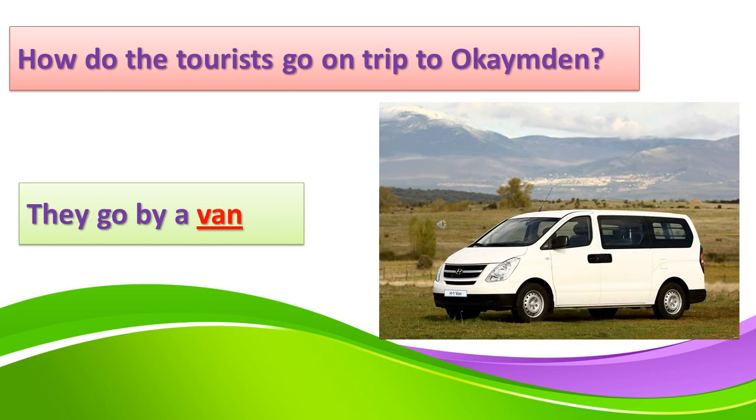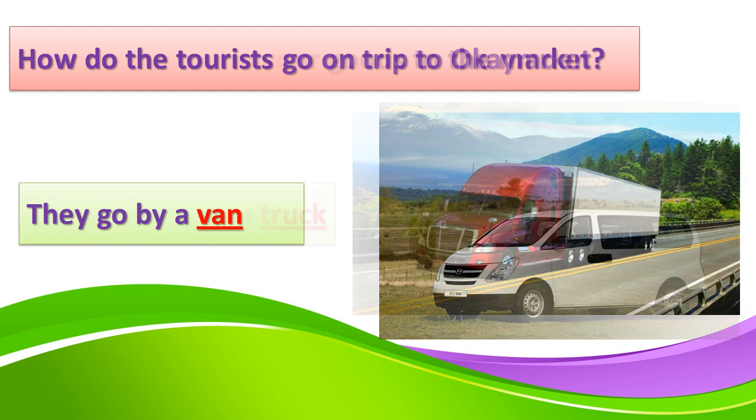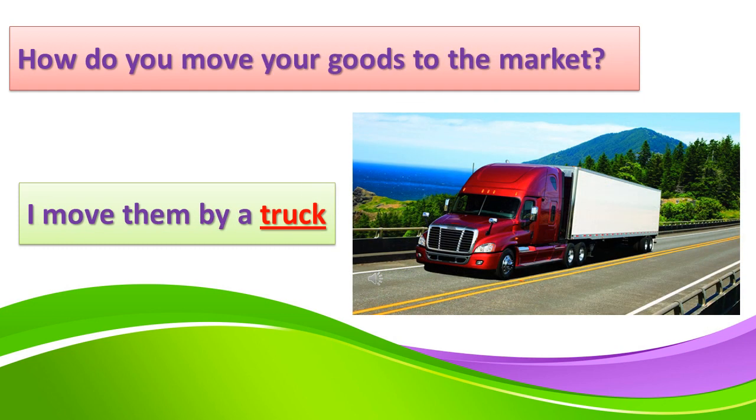How do the tourists go on a trip to Camden? They go by a van. How do you move your goods to the market? Goods are the products that you are going to sell, for example. I move them by a truck.